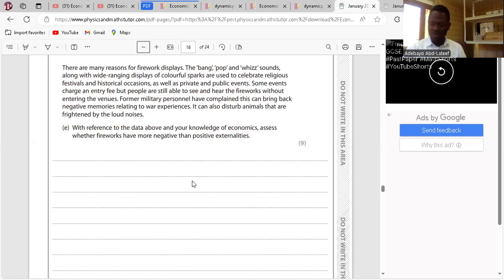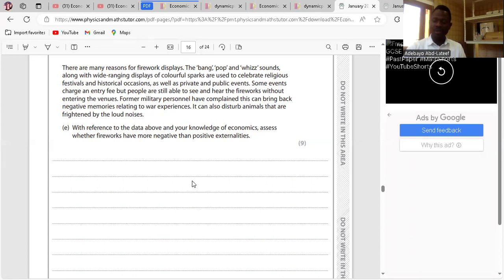One, it occurs when the cost of production or consumption is on the third person. That's what negative externality is about, right? Okay, great. Now, according to the case study, some former military officers suffer negative externalities because the fireworks remind them of their experience during war, which is not good.